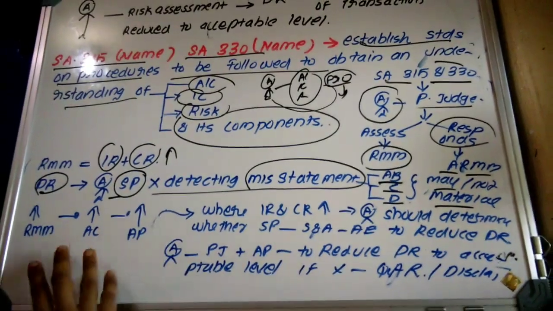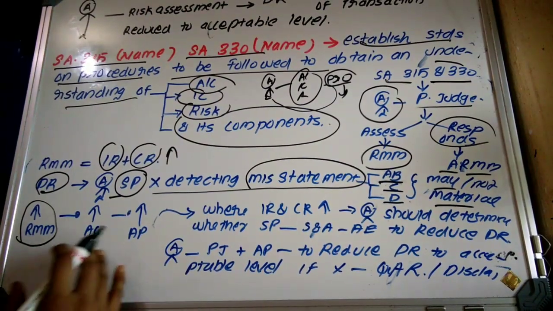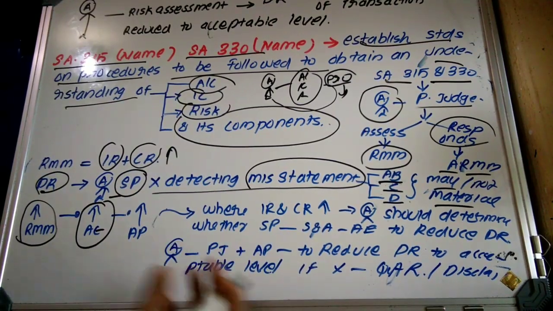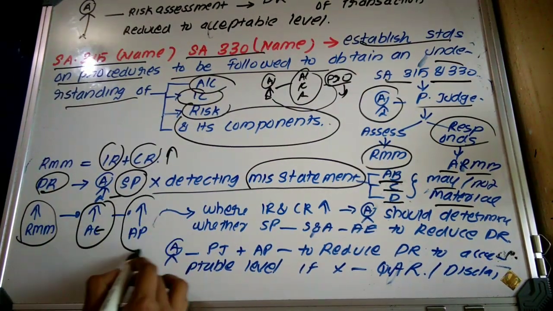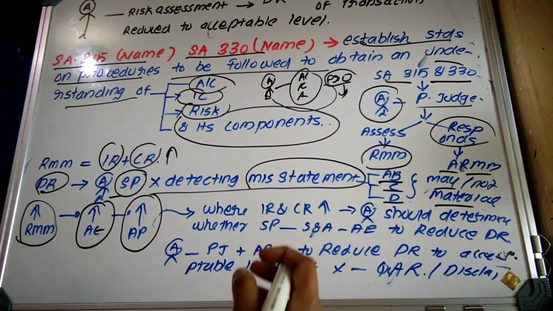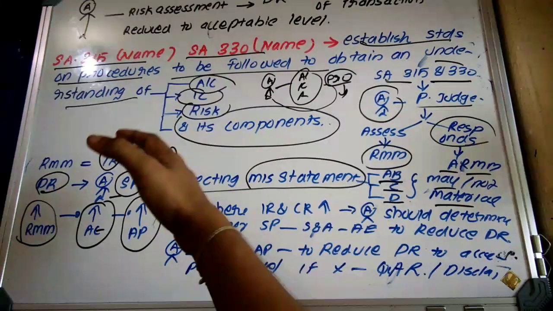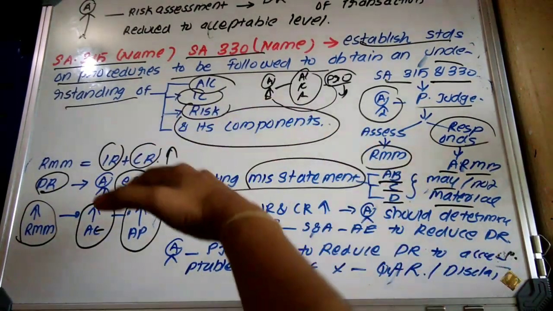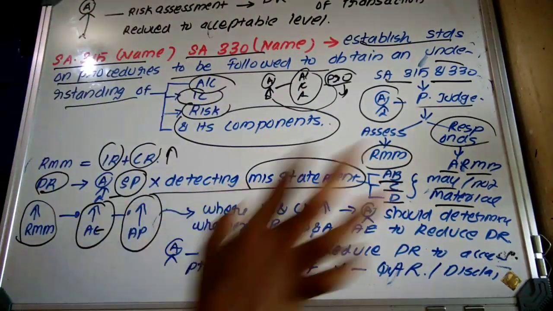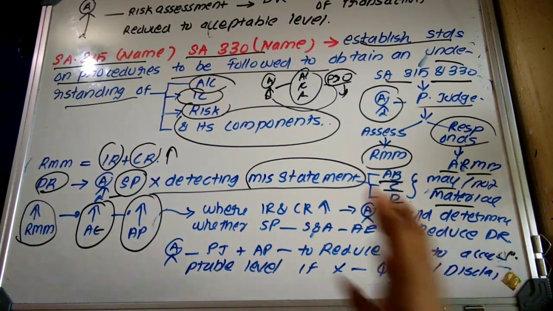So, it has been stated that where the risk of material misstatement is high, the auditor has to obtain more audit evidence. For getting more audit evidence, the auditor has to apply what? More audit procedure. In that case, there is not much need to exercise professional judgment. It is common sense: if there is more risk of material misstatement, more audit evidence is required, and for more audit evidence, more audit procedure. So here the auditor is telling that he can't reduce the detection risk to an acceptable level. It may be because of inappropriate audit procedure or sampling risk, right?